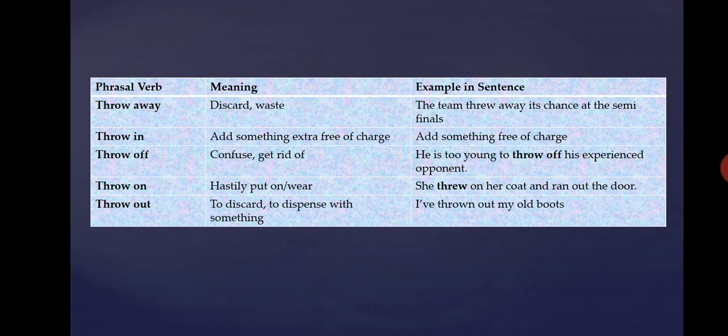Throw. So here the main verb is throw, and you have adverbs and prepositions added along with it. So you have different kinds of meanings in different contexts. Throw away means you discard something. You discard waste. The team threw away its chance at the semi-final. So it had a chance to enter into semi-finals, but it lost it. It discarded that chance.